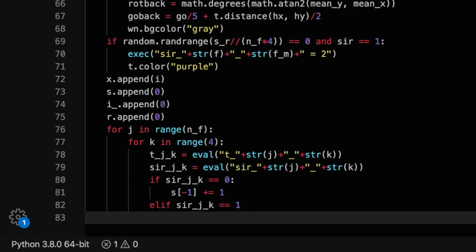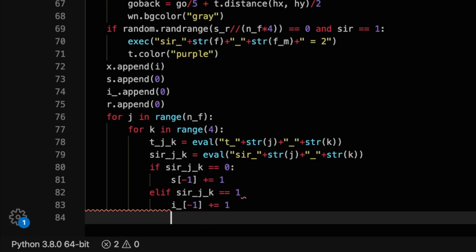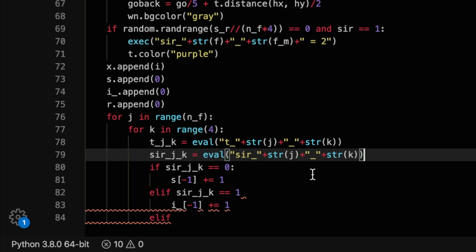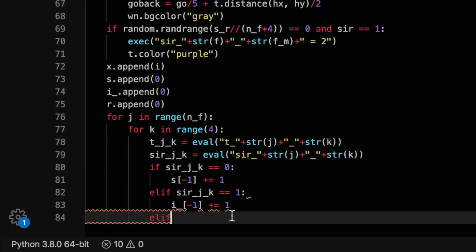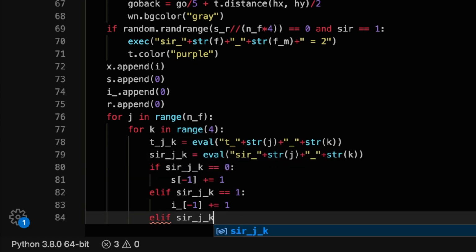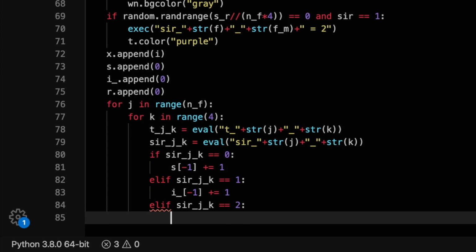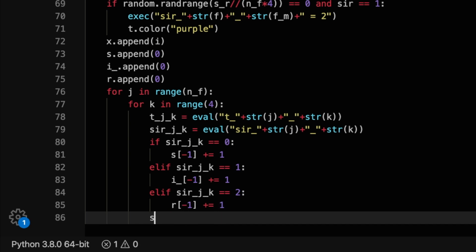Now we're going to create a list of conditions that check if the main loop's turtle t is infected and can infect this nested loop's turtle t_j_k or vice versa. For this purpose, let's store the main loop's turtle and this nested loop's turtle SIR values in a set called SIR_vals.